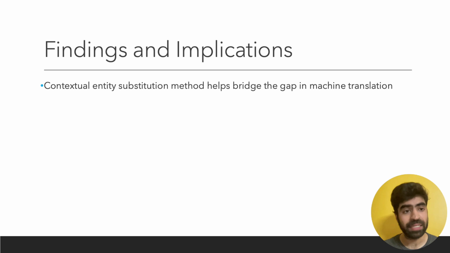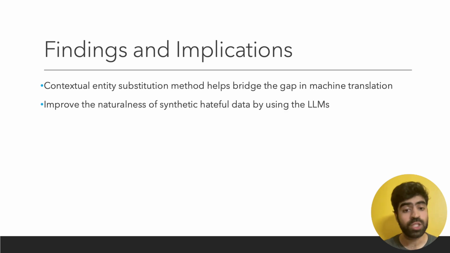Through our work, we find that the contextual entity substitution method helps bridge the gap in machine translation, but the gains in Vietnamese are limited due to the relatively smaller entity table, which illustrates the importance of involving context experts in building the entity table and revising them based on the model performance and shortcomings. This work provides a new use case for the multilingual large language models and offers insights into techniques for prompt engineering to improve the quality of dataset by making it more natural and diverse.